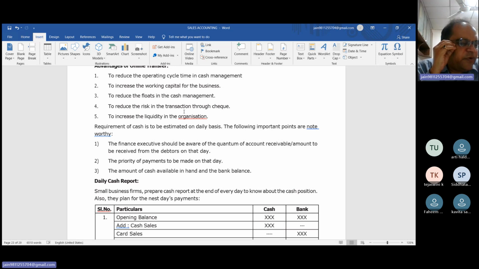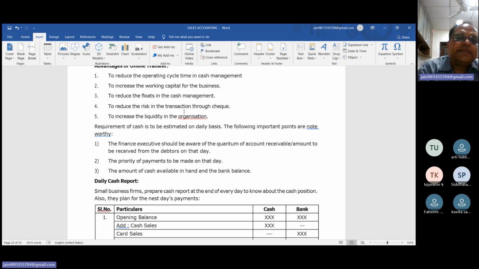There is a different type of risk at the time when the supplier issues the check. Number first, there is a risk of mismanagement of cash or theft of the check. Number second, there is a chance of a signature mismatch. So this is again a risk. And there are more chances of dishonor of the check or the bounce of the check due to different types of reasons. So different types of risk may definitely be reduced using online transactions.